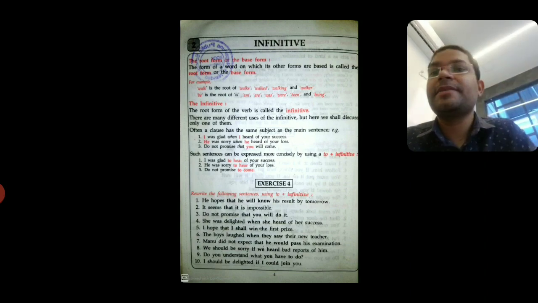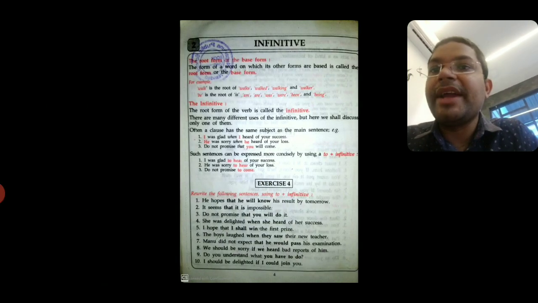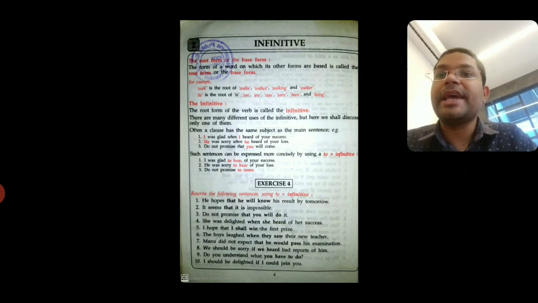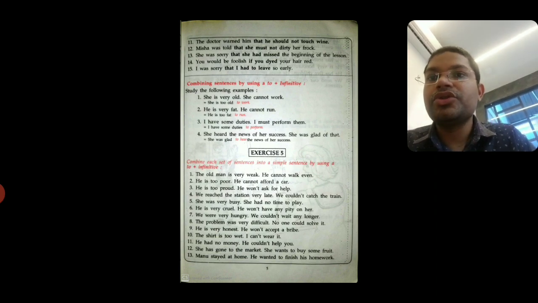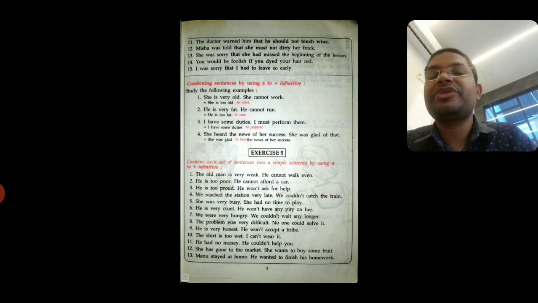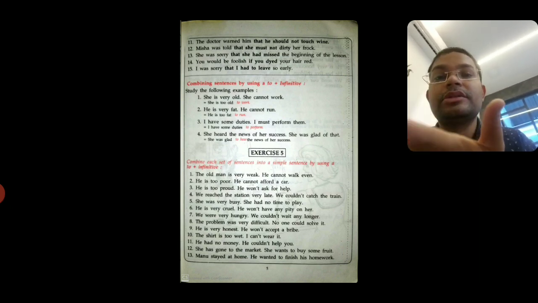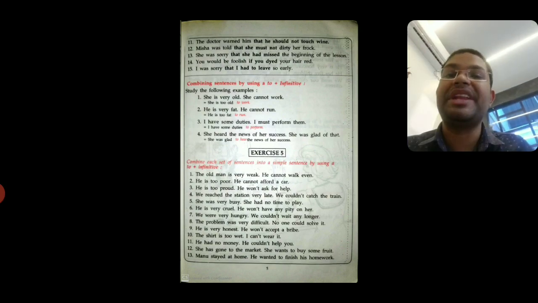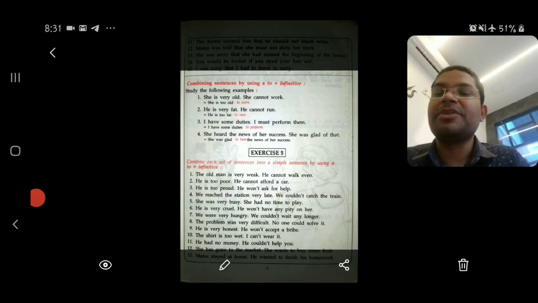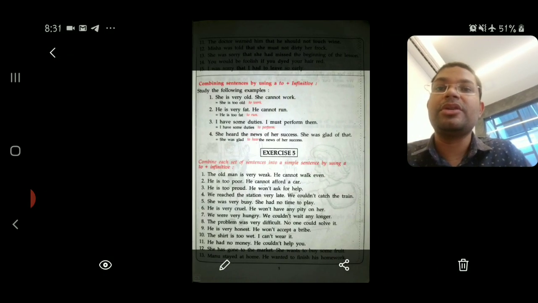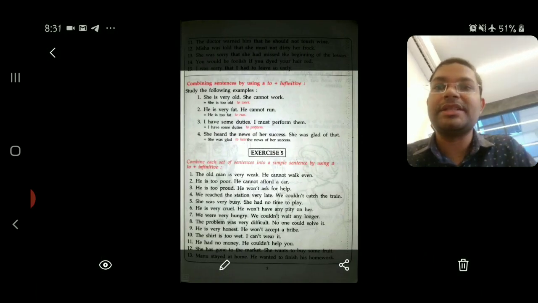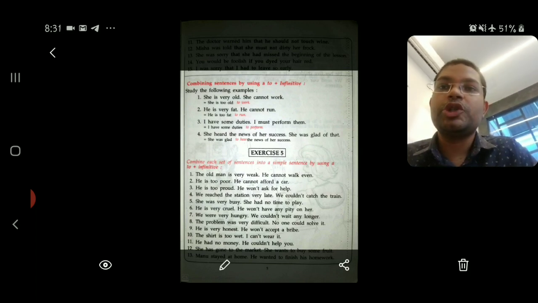So do this exercise. For notes, you can write the meaning of infinitive, the meaning of root form, and also write the examples. On page number 5, you should write two examples. You are already doing the exercise, so you don't need to write this note. Do exercise number 4 and exercise number 5 in your notebook, and from lesson number 1 also you can do exercise numbers 1, 2 and 3 for your practice, and write them down in your notebook to become perfect.